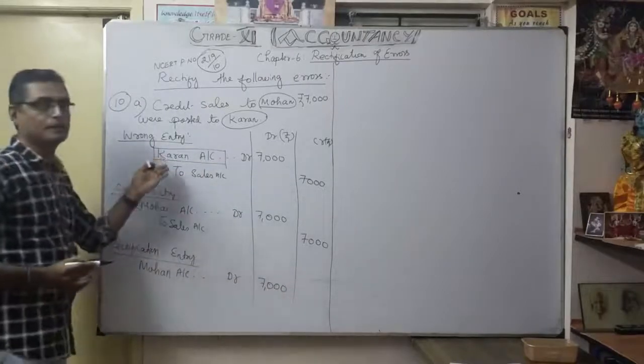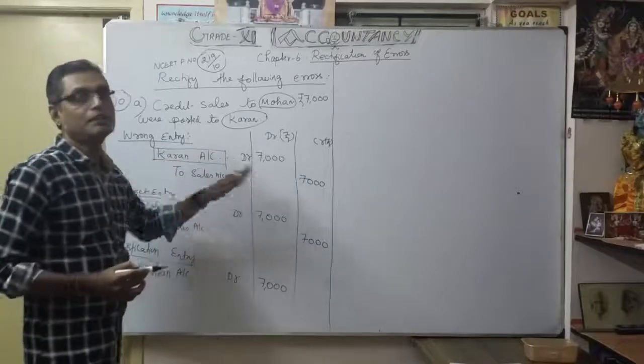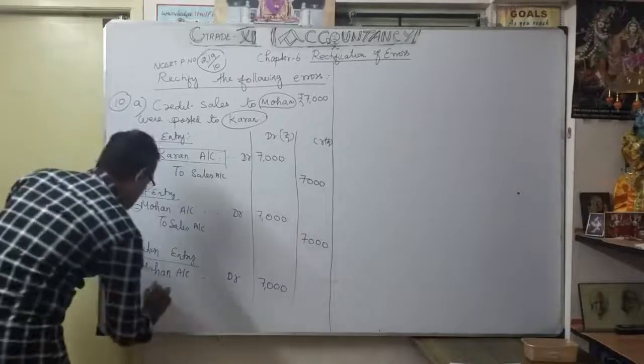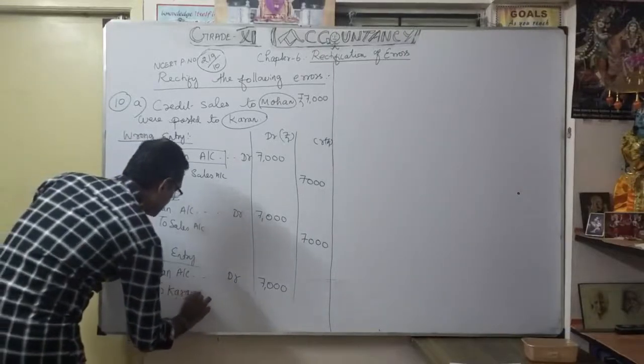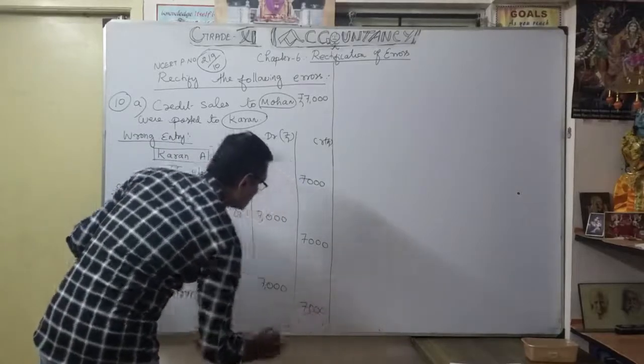Earlier you wrongly debited current account, now we are going to credit it. Then only you can remove it from that account. So to current account 7,000. You understood now?